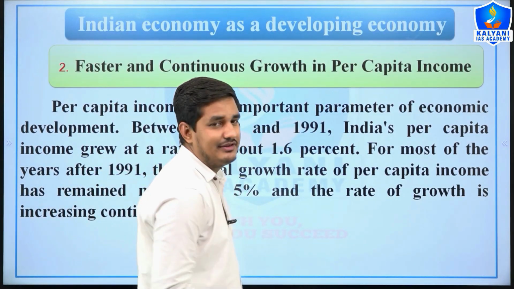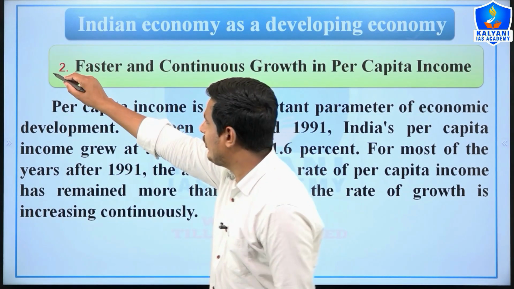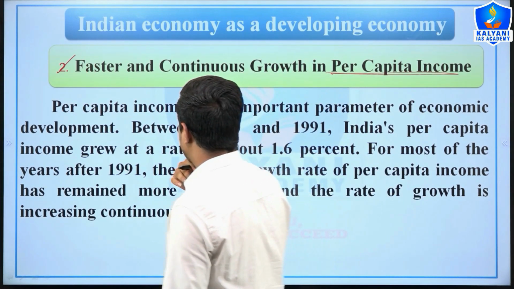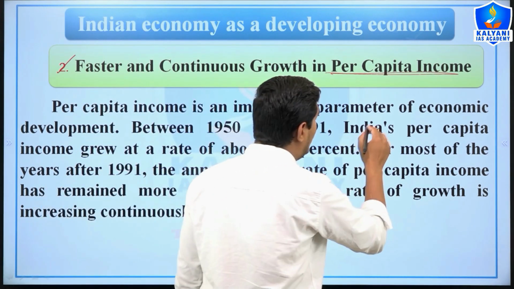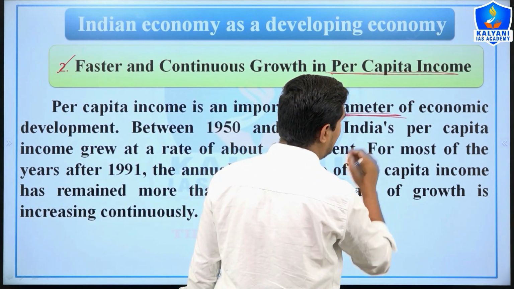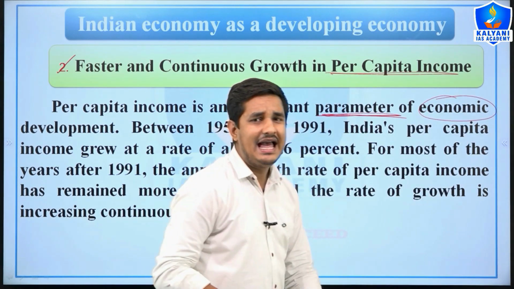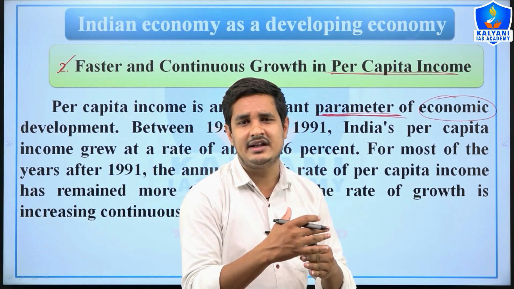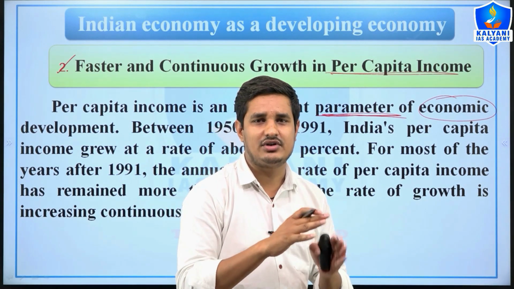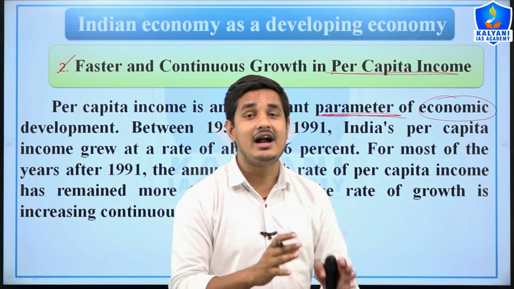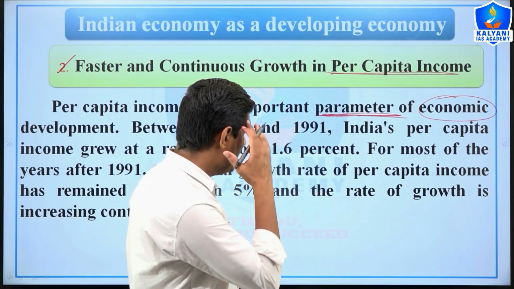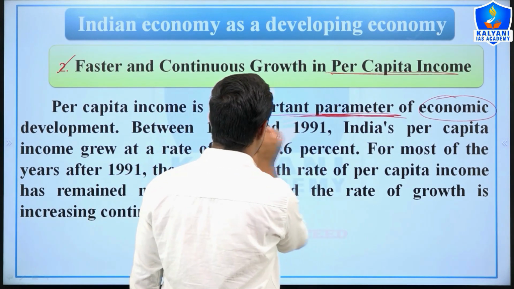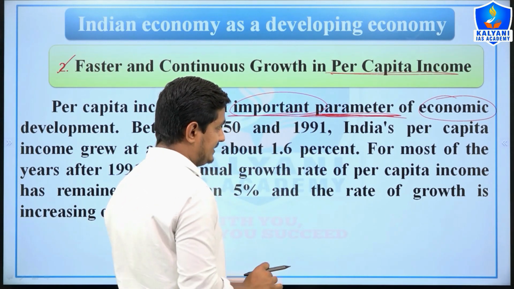Now we will see the second point: faster and continuous growth in per capita income. As you know, per capita income is the most important parameter of economic development. Economic development refers to a high level of per capita income, good status of health and education, and a high level of living standard. Here per capita income is the most important parameter of development.